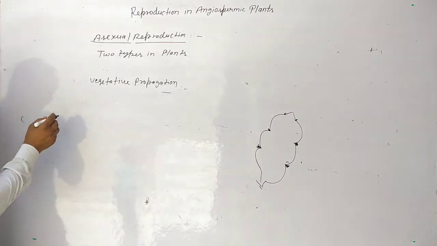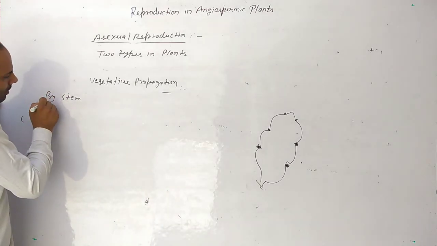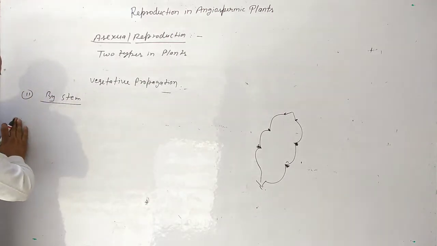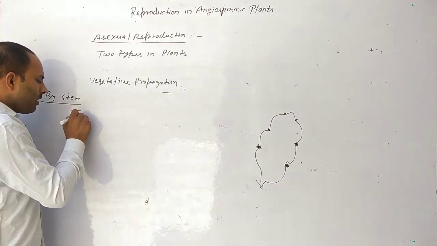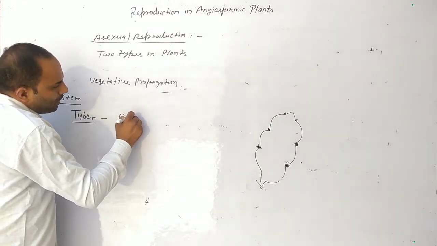The second type is by stem. Natural vegetative propagation by stem. For example, tuber in potato.